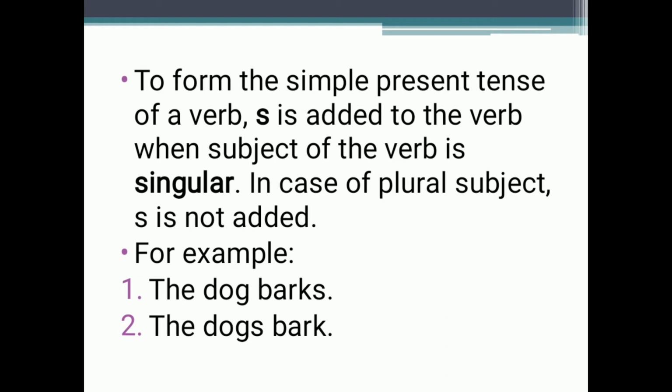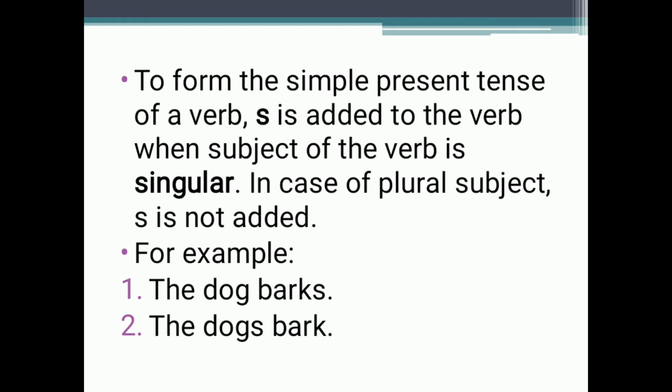For example, when we want to say a sentence in the present tense, that is in simple present tense, to make the sentence in the simple present tense, we add s at the end of the verb. Verb means the action that we do, the work that we do. So with the verb that is given to us, we just add s at the end of that word.